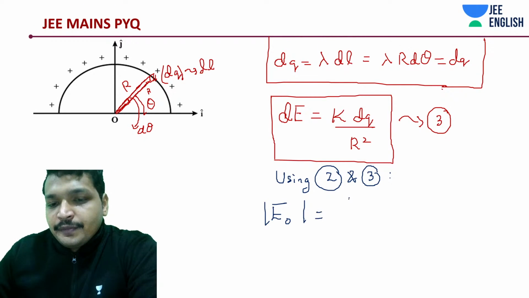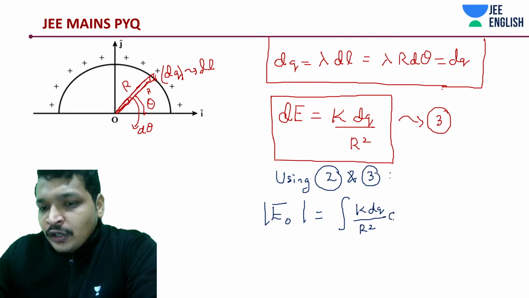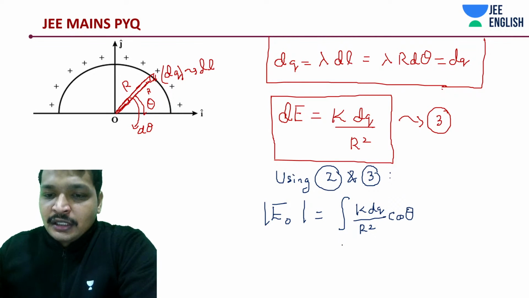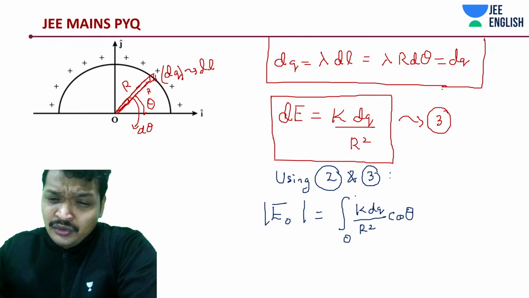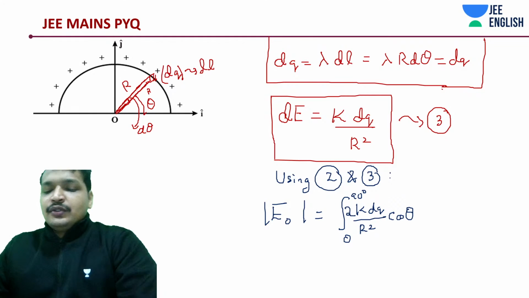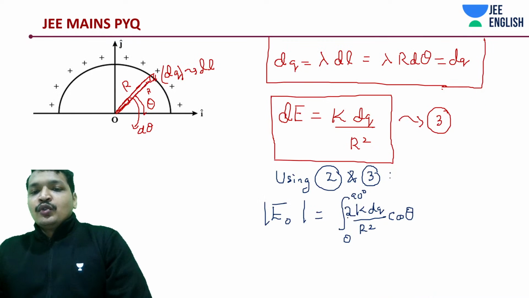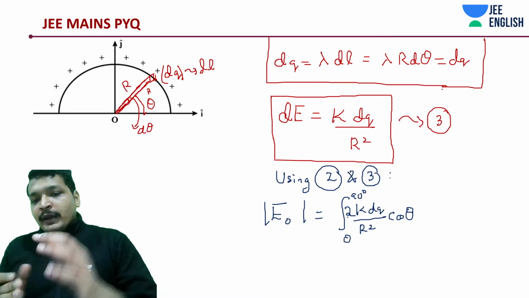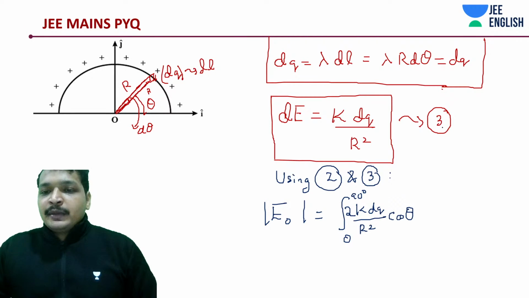Integration of k into dq divided by r square into cos theta, isn't it? Solve the cos theta component from how much angle to how much angle? 0 to 90 degrees. So there should be a 2 as well, I guess. So 2 comes in, and cos theta is something that I carried out. k dq by r square is written from point number 3.